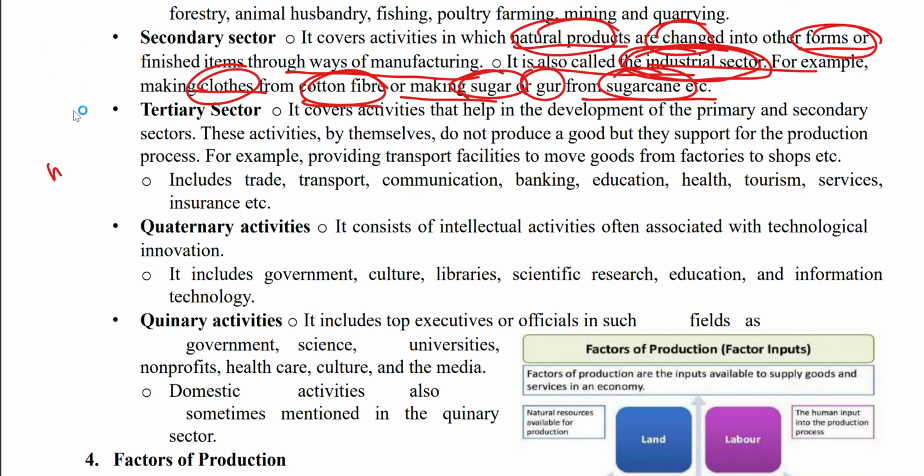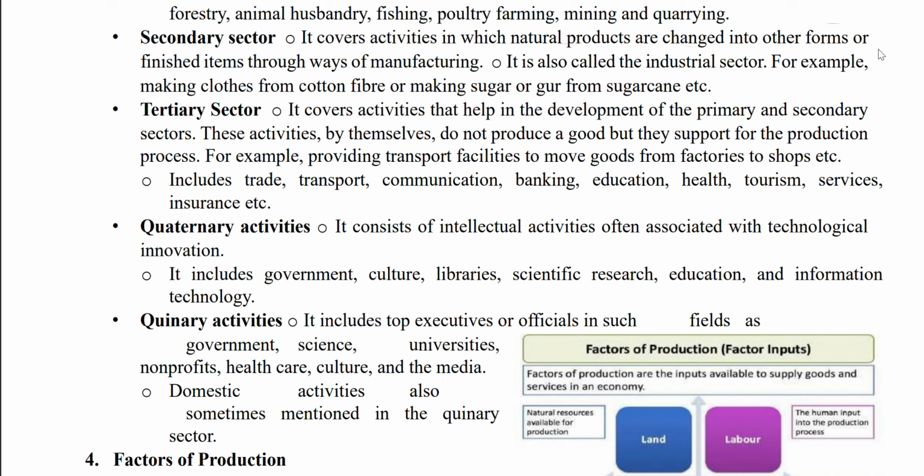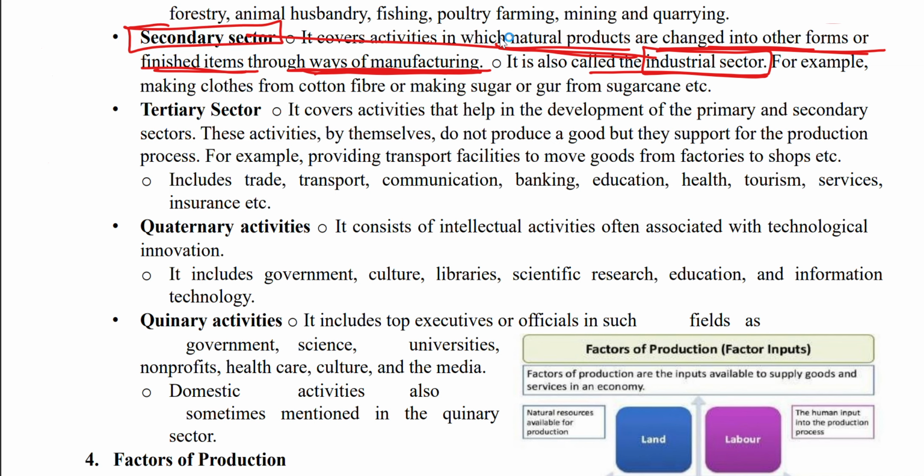The secondary sector covers the activities in which natural products are changed into other forms or finished items through manufacturing. It is called the industrial sector. For example, clothes made from cotton fiber, or sugar made from sugar cane.